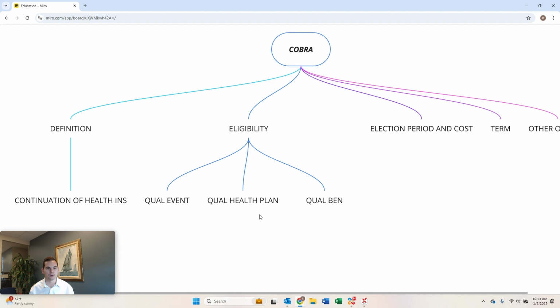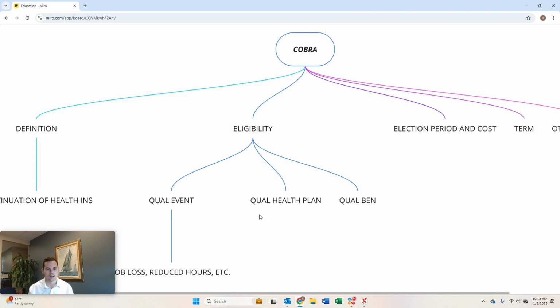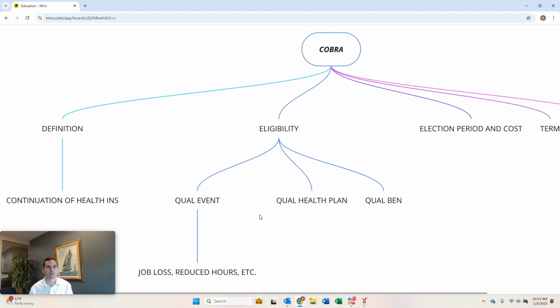So what are some examples of a qualifying event as it relates to COBRA? Well, there's a number of ones that come to mind. First, of course, would be a layoff or furlough or a type of job loss that you experience, whether that be voluntary or involuntary. But it could also be if you have your hours reduced, or if there was a death or divorce within someone that's covered part of the health plan, or a loss of a child's coverage or retirement or becoming eligible for Medicare. So there's a number of examples of qualifying events out there as it relates to COBRA.